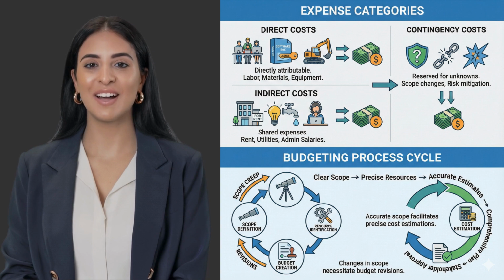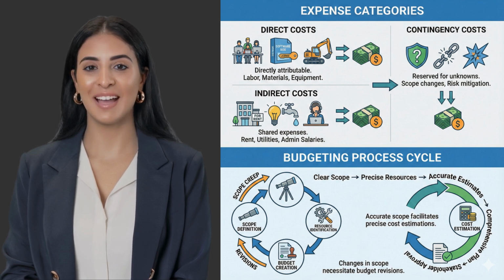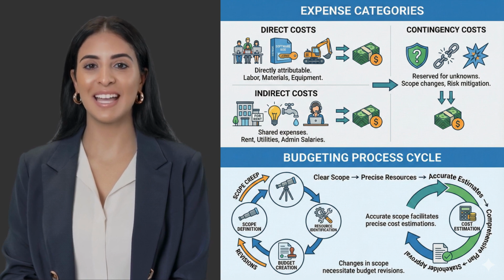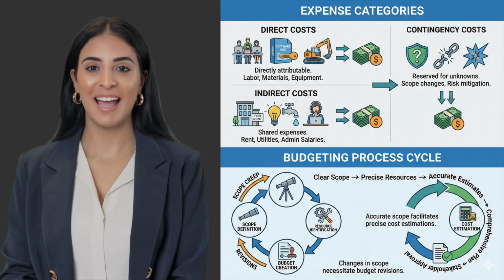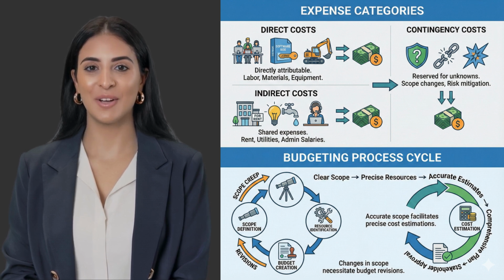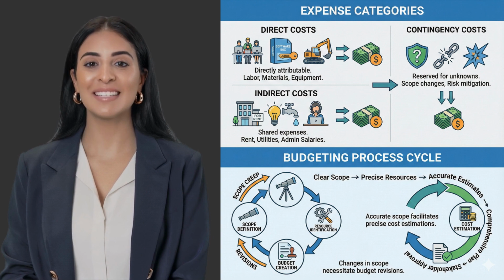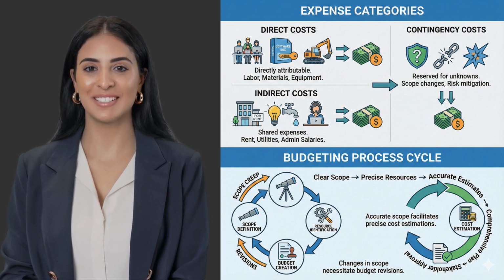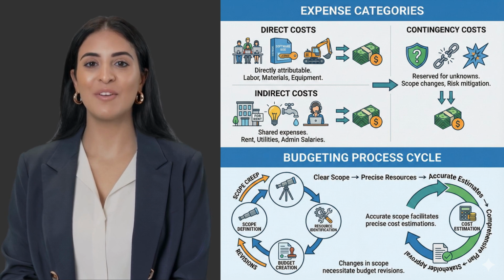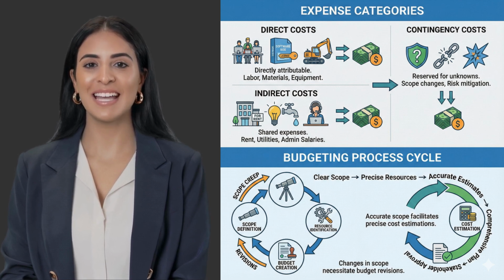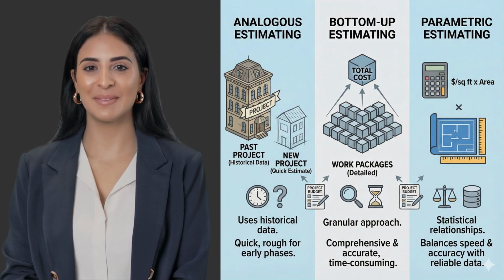You must clearly define the project scope to understand every objective and deliverable. This clarity allows for precise resource identification, where you determine the specific labor and materials needed. From there, you move to cost estimation, followed by budget creation, where you compile these estimates into a comprehensive plan for stakeholder approval. Remember, accurate scope facilitates precise cost estimations, while changes in scope, often called scope creep, will necessitate budget revisions. To get those numbers right, we rely on three primary estimating techniques.